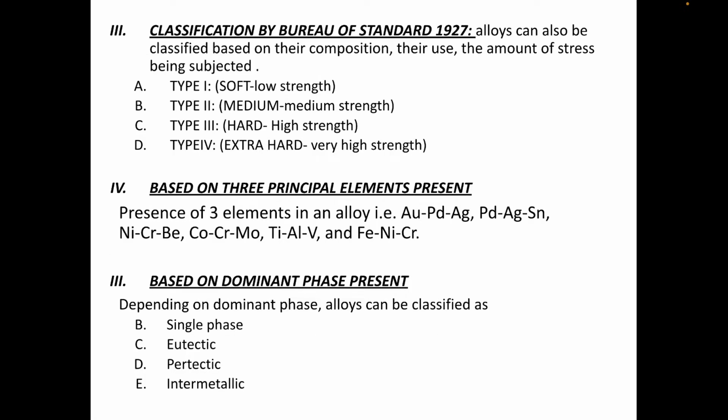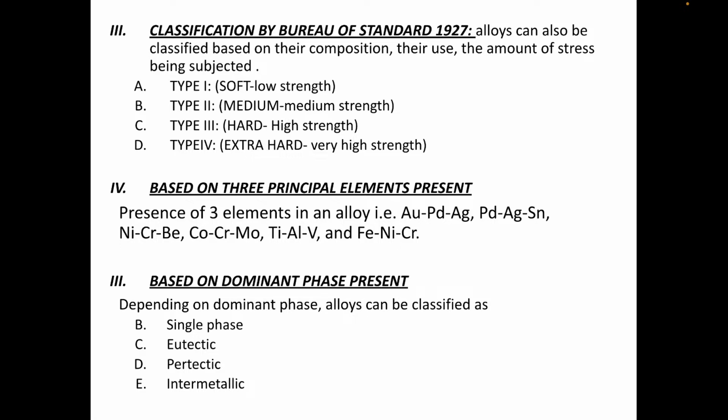So, the classification by the Bureau of Standards, 1927: alloys can be classified based on their composition, their use and the amount of stress being subjected. Type 1 is soft, low strength; type 2 medium strength; type 3 hard strength; type 4 extra hard, very high strength. Based on the three principal elements present in the alloy, cobalt chromium or nickel chromium is the most common.